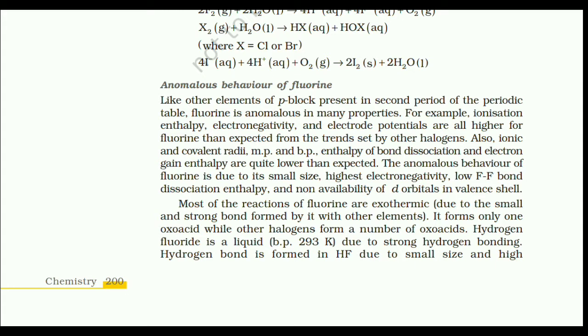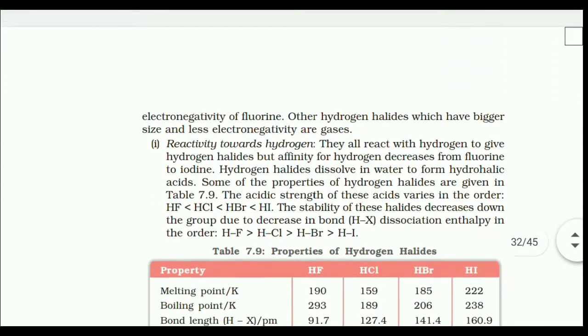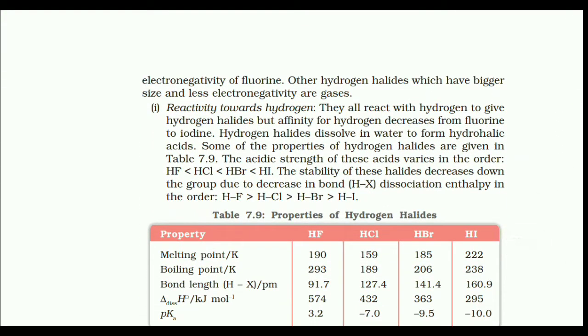Most of the reactions of fluorine are exothermic due to its small size and the strong bonds formed by it with other elements. It forms only one oxoacid while other halogens form a number of oxoacids. Hydrogen fluoride is a liquid due to strong hydrogen bonding. Hydrogen bond is formed in HF due to small size and high electronegativity of fluorine. Other hydrogen halides, which have bigger size and less electronegativity, are gases.